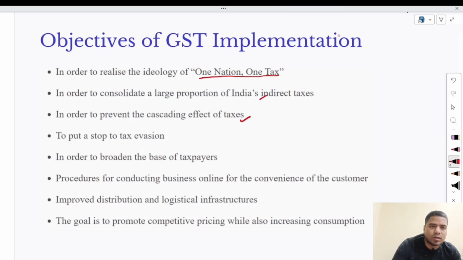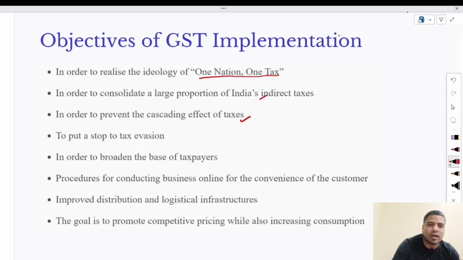Whenever you sell this finished product into the market, at the time of selling these goods and services, you have to pay the sales tax. And if you sell this product beyond the nation or beyond the state, at that time you had to pay the custom duty. So at various stages, the taxpayers were paying the taxes.